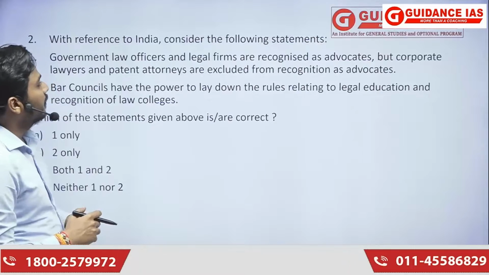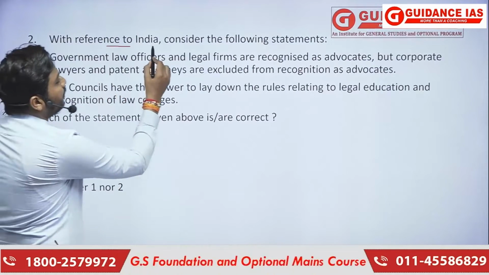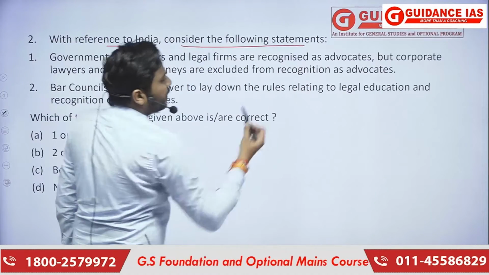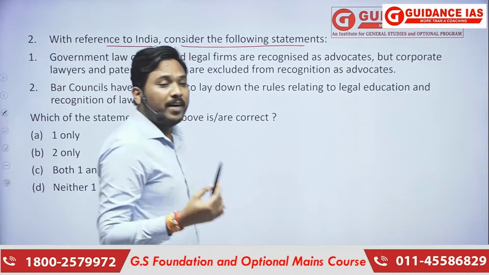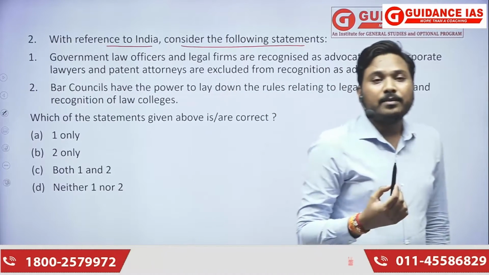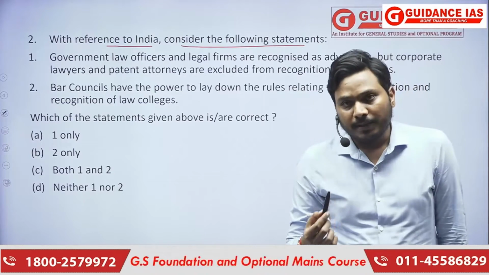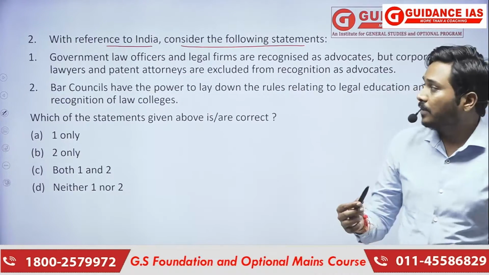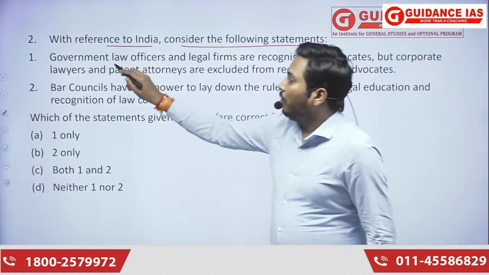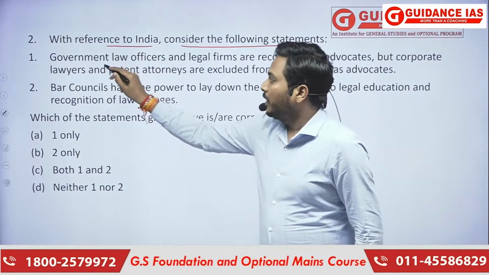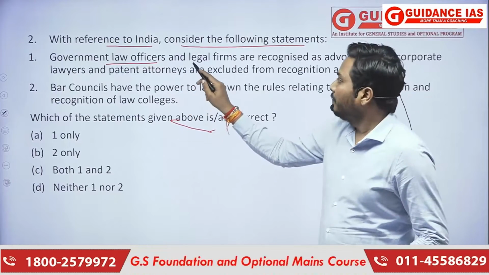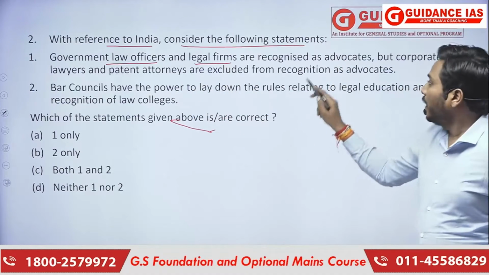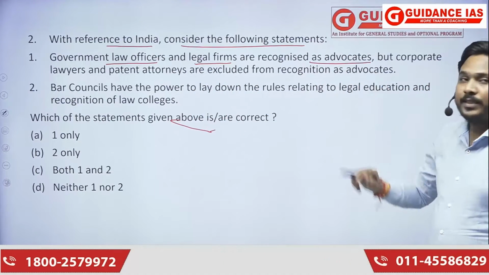Next question is, with reference to India, consider the following statements. Now, this particular question was a tricky one. Why? Because this is not related with the constitution, this is not related with governance, rather, this is related with law officers. The question reads: government law officers and legal firms are recognized as advocates.